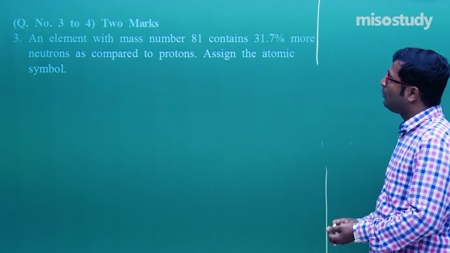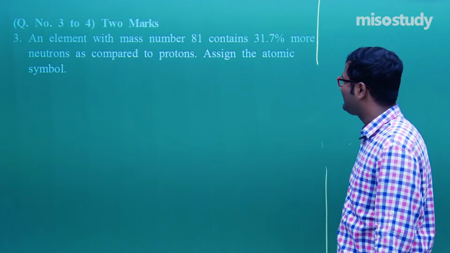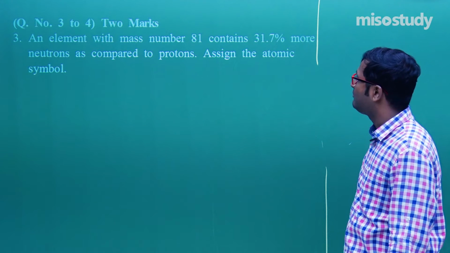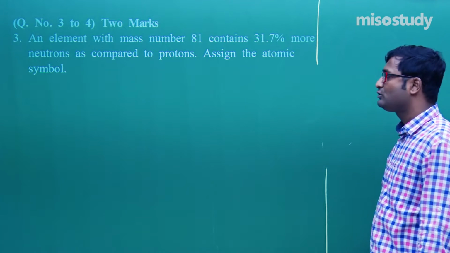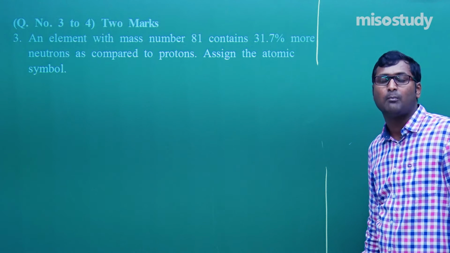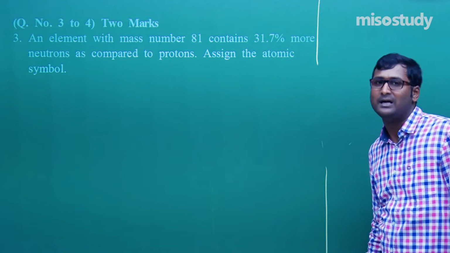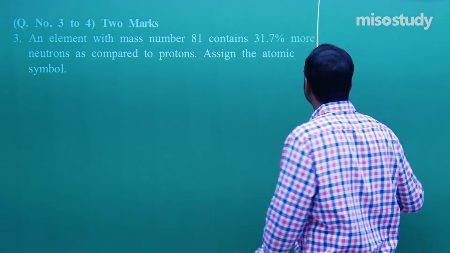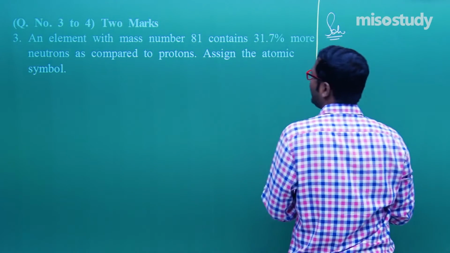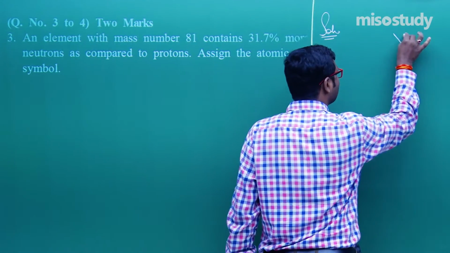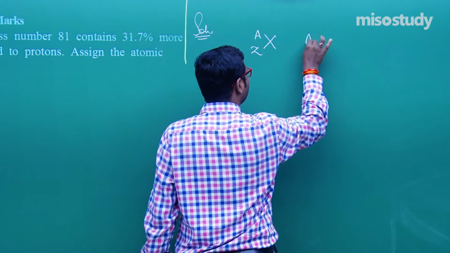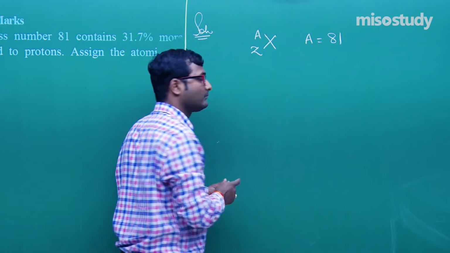An element with mass number 81 definitely contains 31.7% more neutrons as compared to protons. Assign the atomic symbol. That is, we need to find the number of protons and number of neutrons also. Then we'll write the symbol. Suppose the symbol of that particular atom is X. Then here put Z and A, and A is given here, 81.